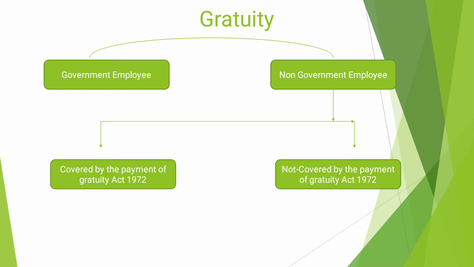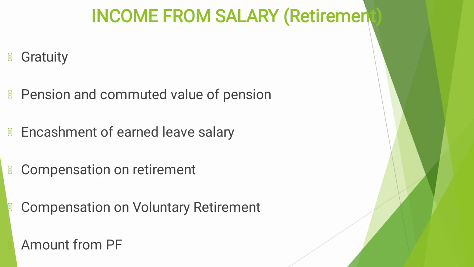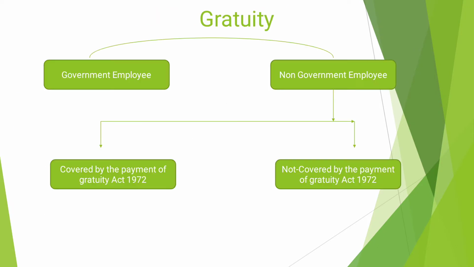For getting a clear understanding about the tax implication, we can divide total employees into two: government employees and non-government employees.